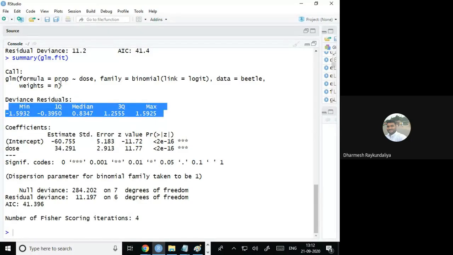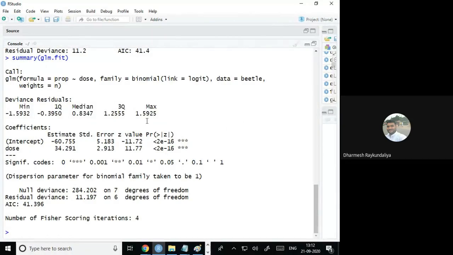That means 5-point summary of the deviance residuals. Okay. So none of the residuals is above 3 or less than minus 3. It means that there is no outlier, that we can see. You can also make the plot of the deviance residuals later on. Okay, when we come to the residual analysis, I will show you.